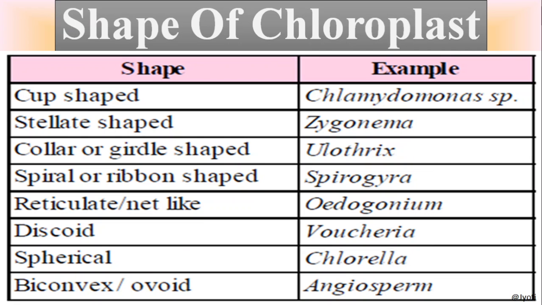The chloroplasts are of different shapes. They may be cup-shaped as in case of Chlamydomonas. They may be stellate-shaped as in case of Zygnema. They may be collar or girdle-shaped as in case of Oedogonium. They may be spiral or ribbon-shaped as in case of Spirogyra. They may be reticulate or net-like in case of Oedogonium. They may be discoid in Vaucheria. Then they may be spherical as in case of Chlorella. They may be biconvex or ovoid in case of Angiosperm.